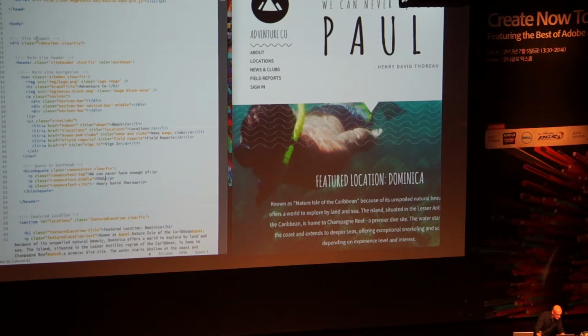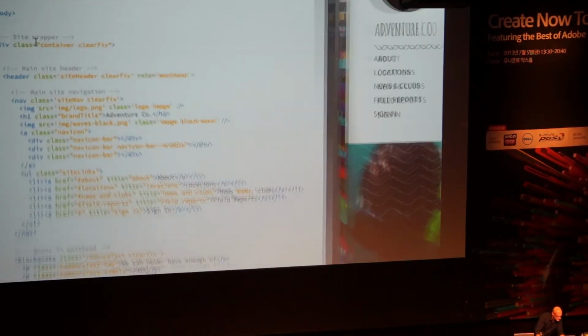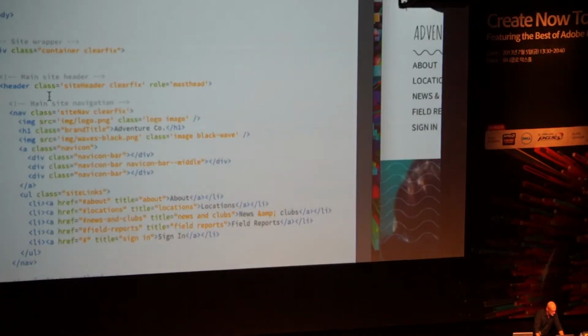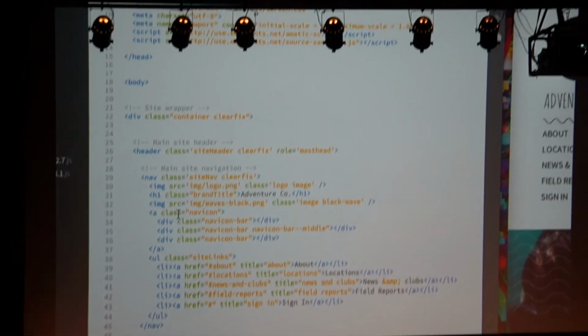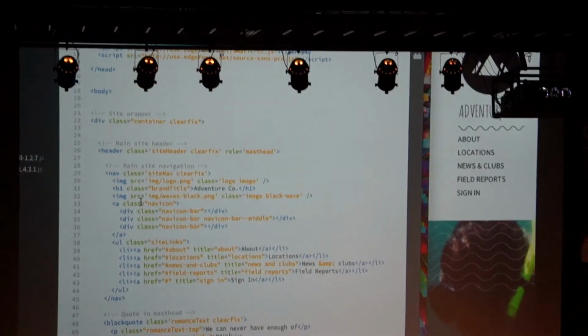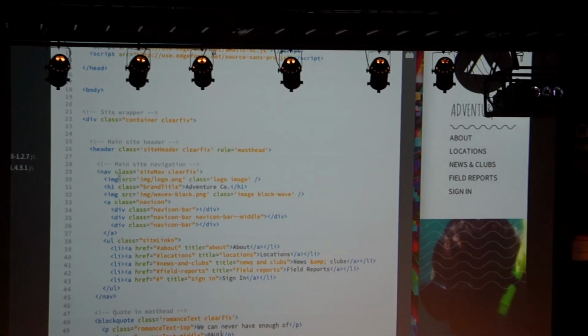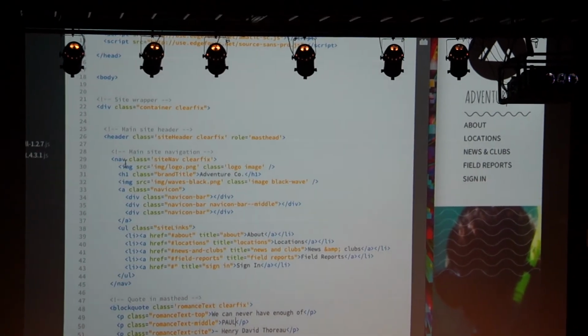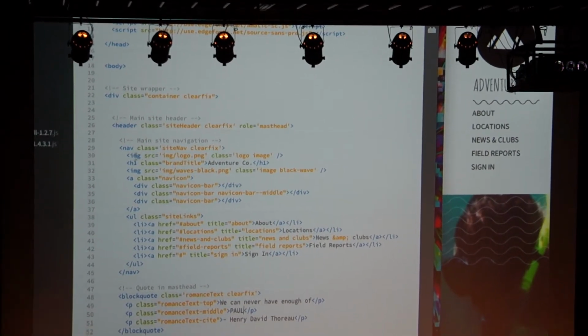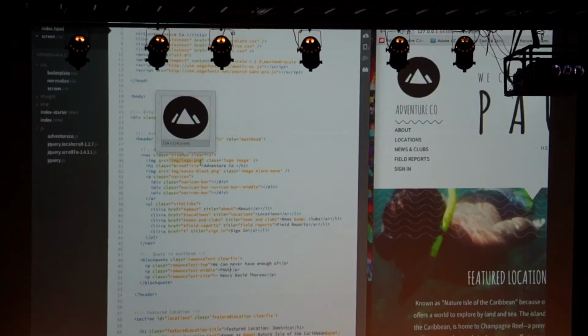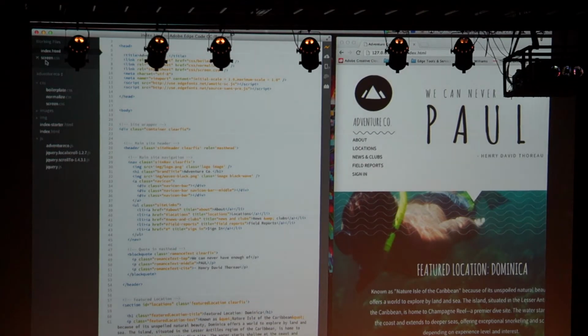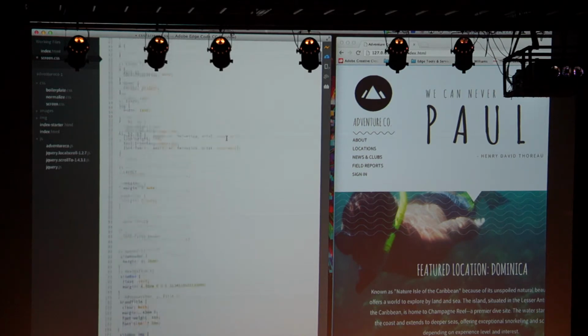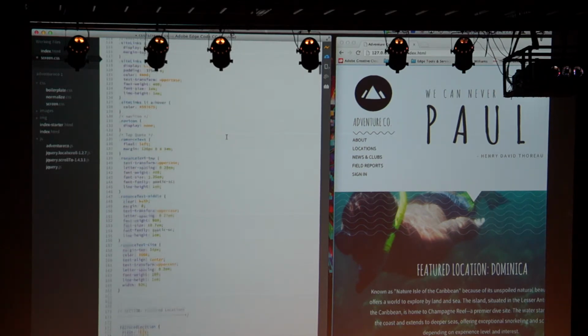The other cool thing about it is this. Say I'm working on the page and I want to see the CSS, the design for a particular element. Normally I'd have to say, okay, this is the image tag, so I need to go to my CSS, search it, and find the image tag.